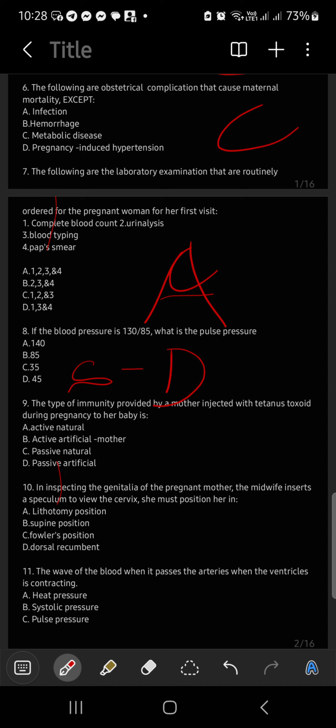Yeah, exactly. Kasi, to her baby kasi ang tanong. Kasi kung para kay mommy, that is active, artificial. Yes, exactly. So that is passive, natural. Like your breastfeeding. So letter C.